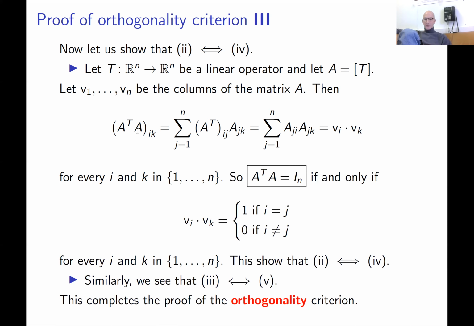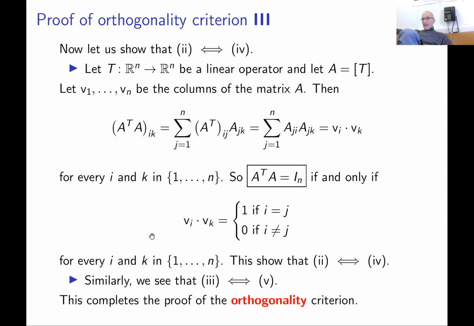To be precise, you don't even need to prove this equivalence. Why? Because you can apply the equivalence of conditions 2 and 4 to the matrix A transpose. When you take A transpose, your columns and rows change places. You can apply what you already proved to the matrix A transpose, and you get this implication. Okay, this basically proves our orthogonality criterion completely.